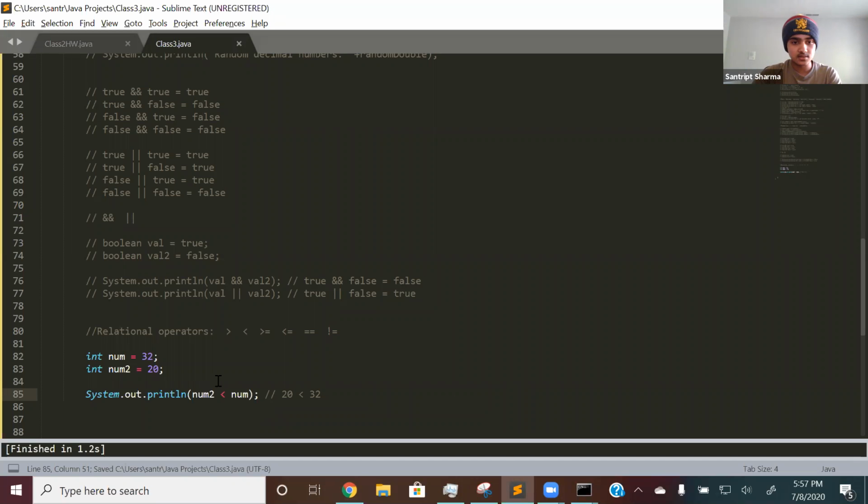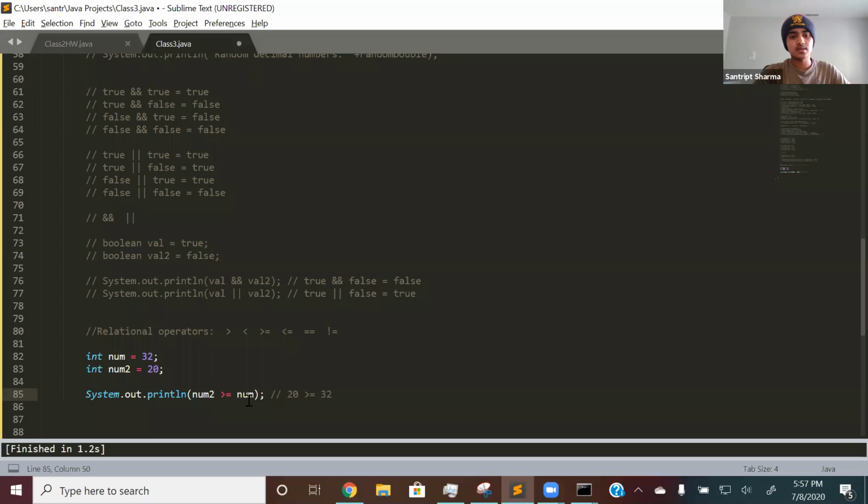All right, and let's use greater than or equal to. So this is essentially saying num2, which is 20, is greater than or equal to 32. The thing about greater than or equal to is it checks 2 things. So in this case, it checks whether num2 is greater than num. So is 20 greater than 32?